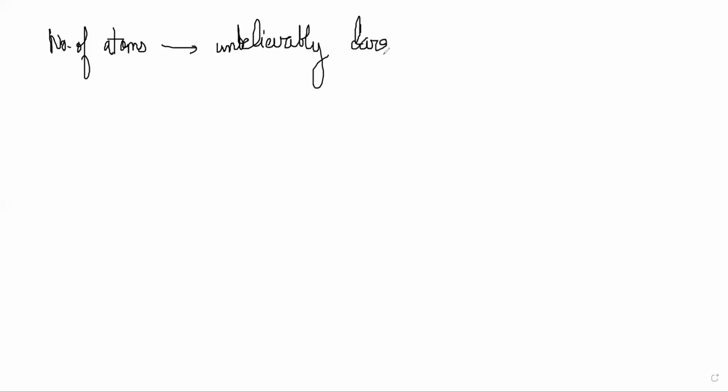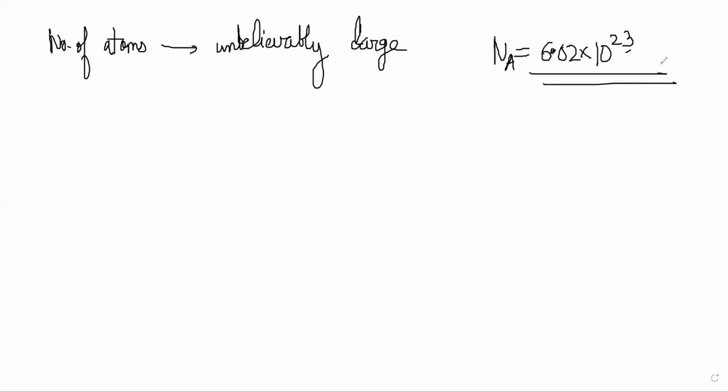Now, this mole idea is useful in chemistry because the number of atoms and molecules in any tiny sample that you see is unbelievably large. Unbelievably large. So if you think about Avogadro's number, 6.02 into 10 power 23 is more than the number of stars in our galaxy, possibly more than the number of galaxies in the universe. So this is a huge amount, right?